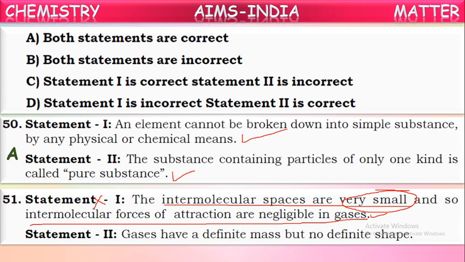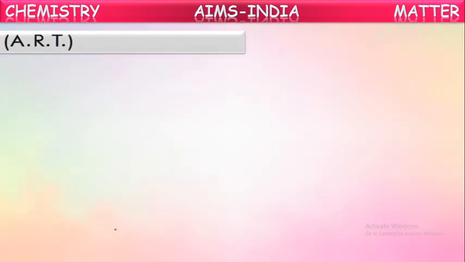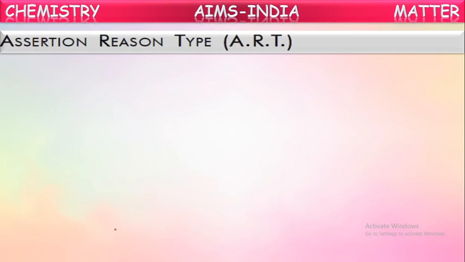Now the second statement: gases have a definite mass but no definite shape. Is it true? Gases also will be having definite mass. This is true. And they do not have a fixed shape. This is also correct. So, the second statement is true, the first statement is wrong. Where is it? D. It is correct.